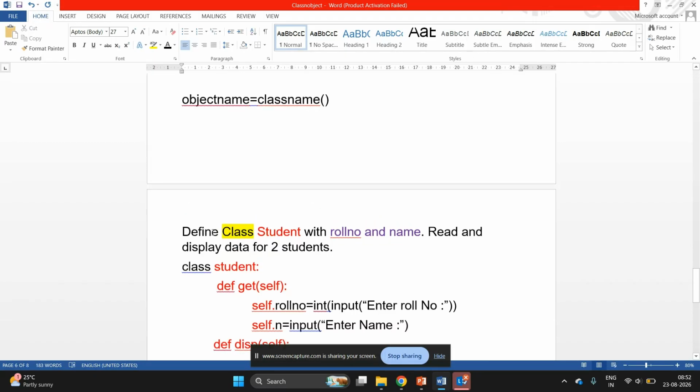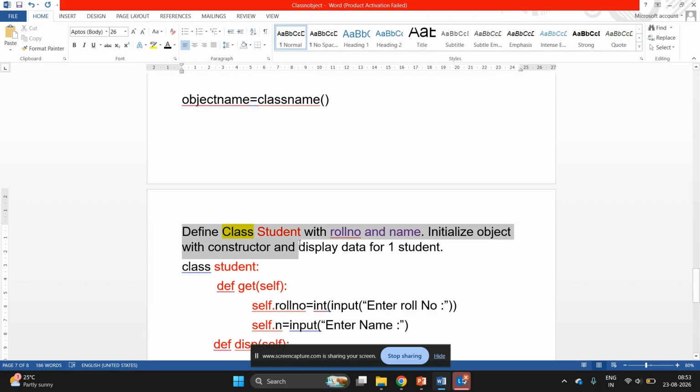If I say define class student with roll number and name, and initialize object with constructor, or use constructor to initialize object and display data for one student.